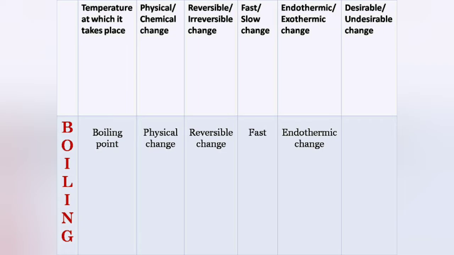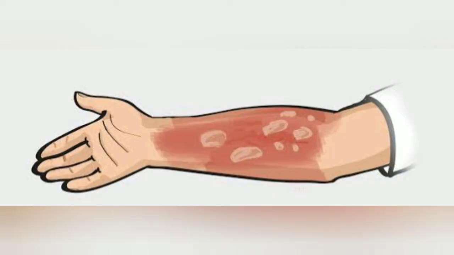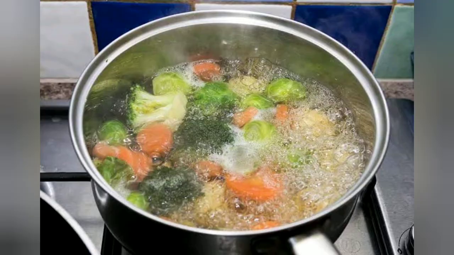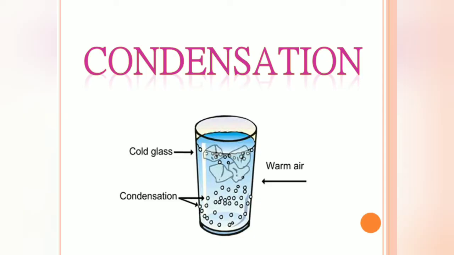Boiling can be both desirable and undesirable. For example, the steam formed during boiling can cause burns on skin, so it is undesirable. But we can cook food by boiling. In this case, it is desirable. Then the next physical change that we are going to study is condensation.